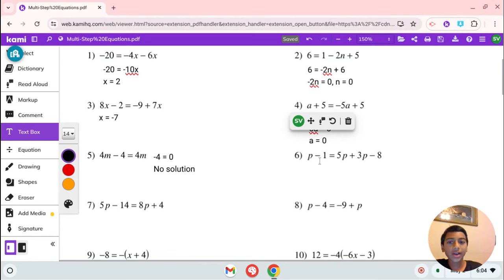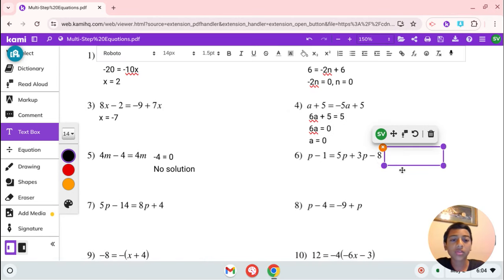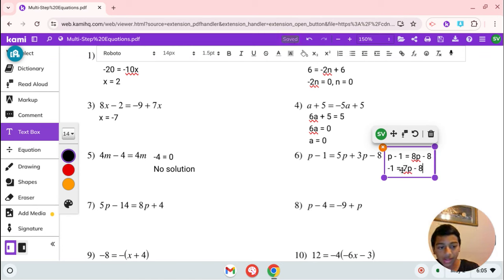Next one, we have p minus 1 equals 5p plus 3p minus 8. I'm going to combine like terms. So p minus 1 equals 5p plus 3p, which is 8p minus 8. Let's subtract p from both sides of the equation, giving us negative 1 equals 7p minus 8.